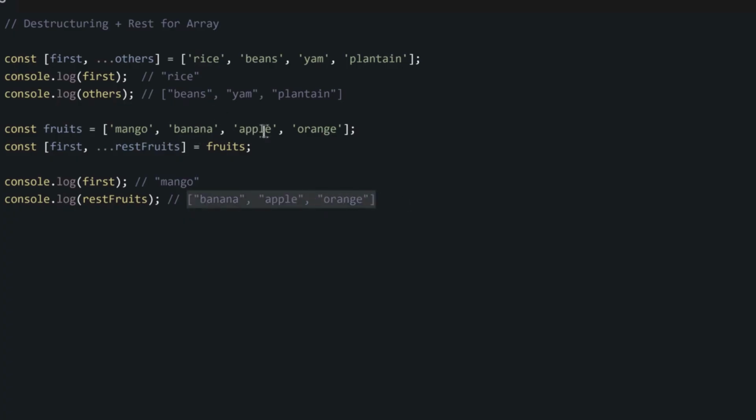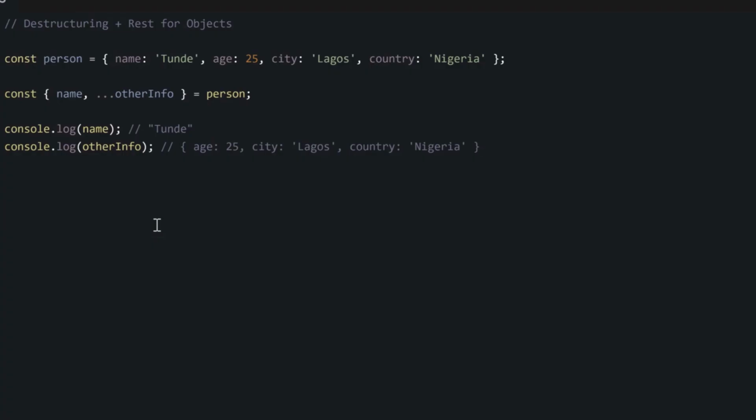Just like we combine destructuring with REST for arrays, we can also combine destructuring with REST for objects. To use destructuring and REST together for objects, we can do it like this example where we have this person object. Now, what do we want to do? Say we want to structure the data inside this object into two more objects. We want to collect the name of our person and store it inside a name variable, and then we want to collect the rest and store it inside another variable.